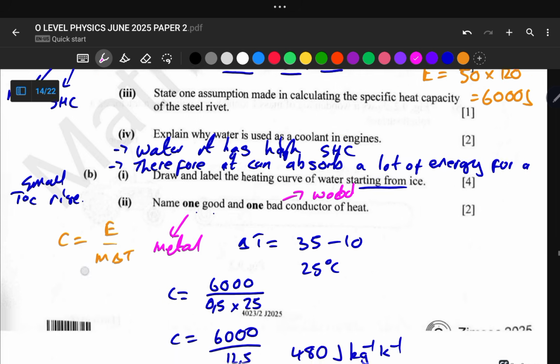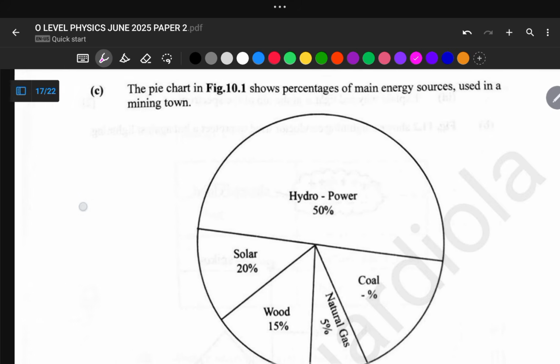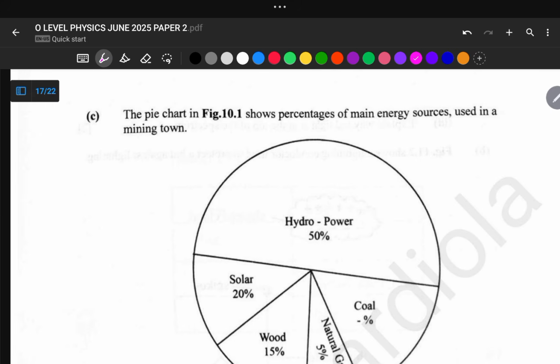Okay, and let us move on to part C of our question, which says a pie chart in Fig 10.1 shows percentages of main energy sources used in a mining town.